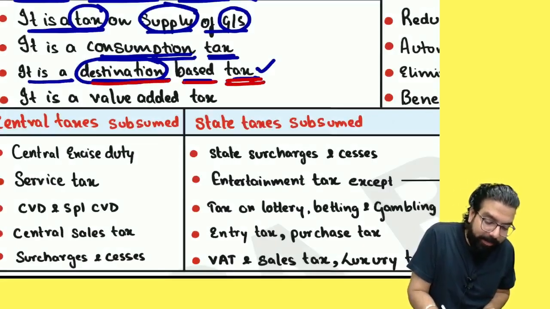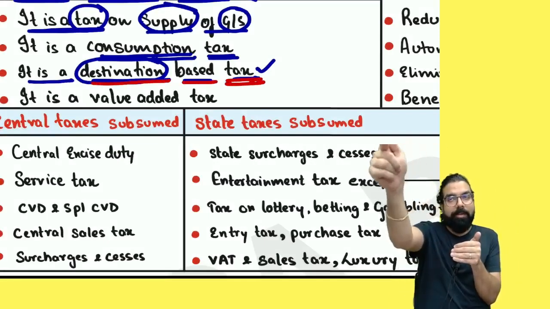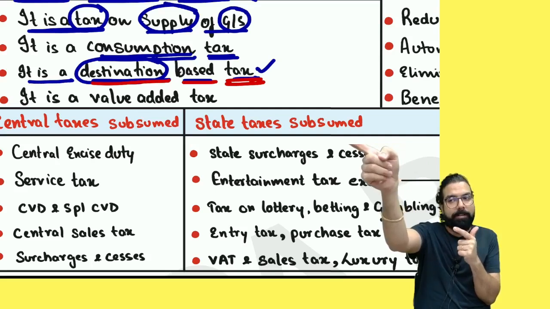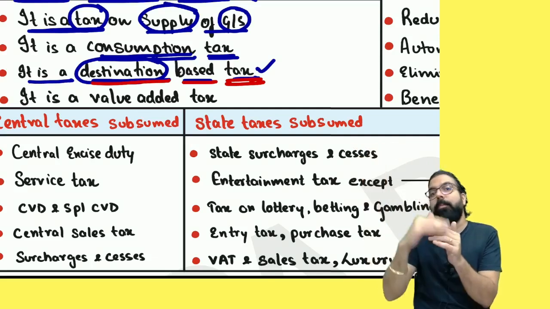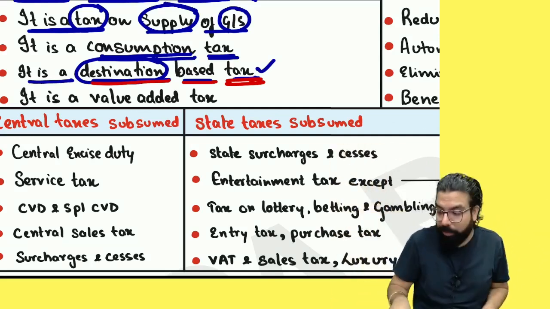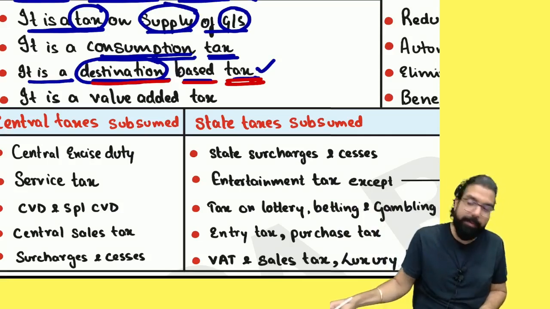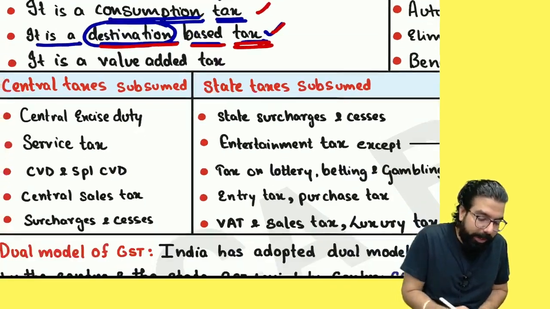Destination based taxation. So if goods are sold from Karnataka to Delhi and consumed in Delhi, which government will get the tax, everyone? Delhi government. I will tell you after some time how the movement of taxes will happen. That we'll talk later. But as of now, tell me, are we clear with the first 3 points? Everyone is clear? Okay. I will now move to the next one.